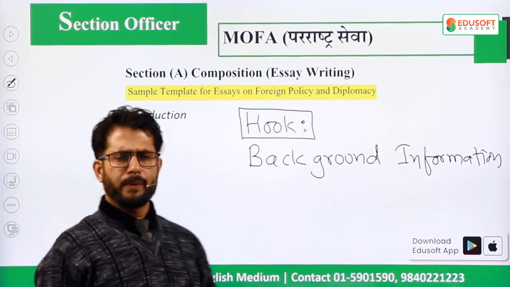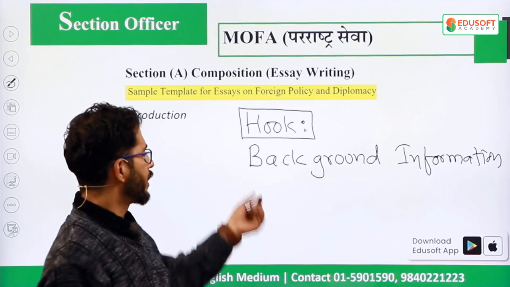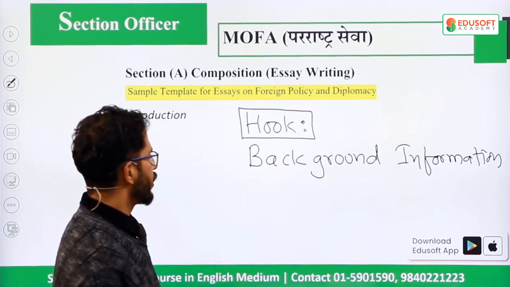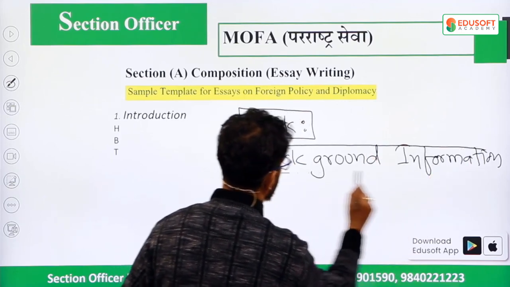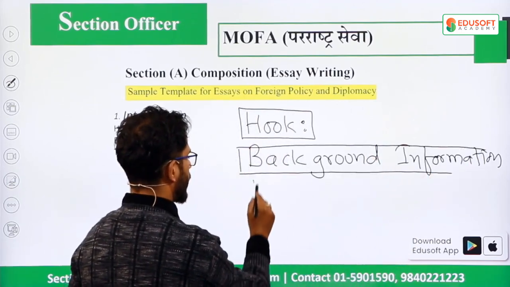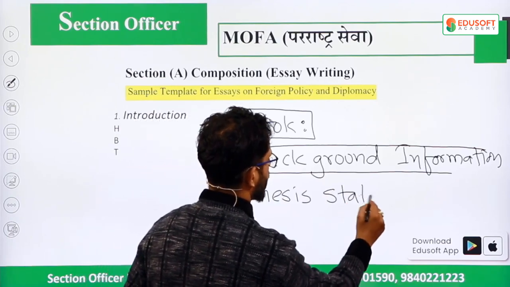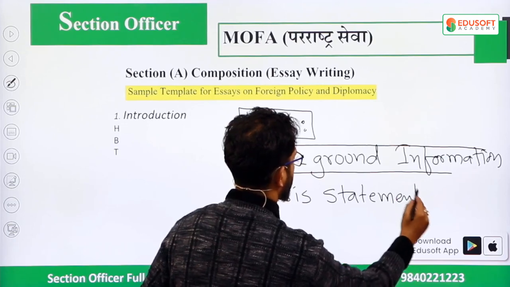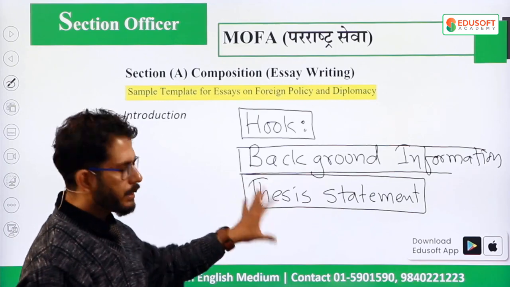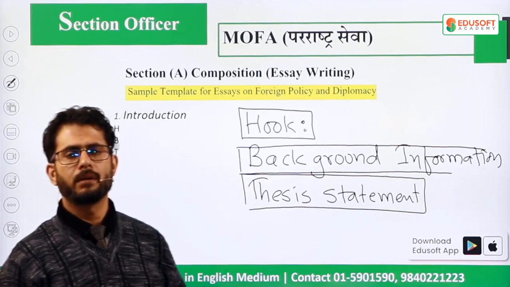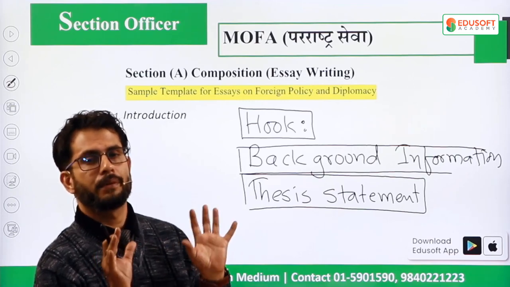In your background information, you can also write why this topic is important. The importance of the topic can also be incorporated in your background information. And the most important thing in your introduction is your thesis statement, because this thesis statement tells what you are going to describe in your body paragraphs. In your thesis statement, you write what your essay is going to be about. So this is how your essay should be constructed.